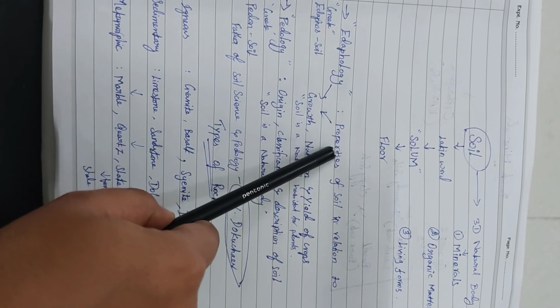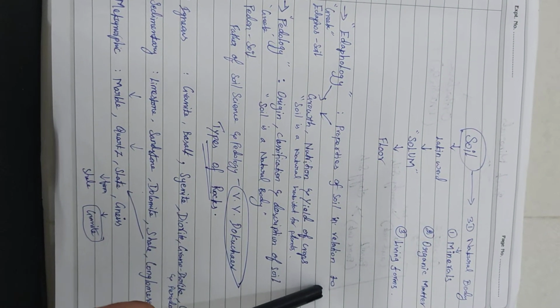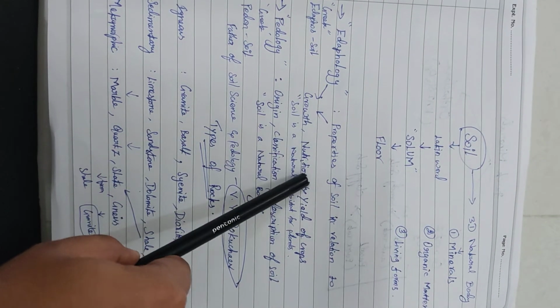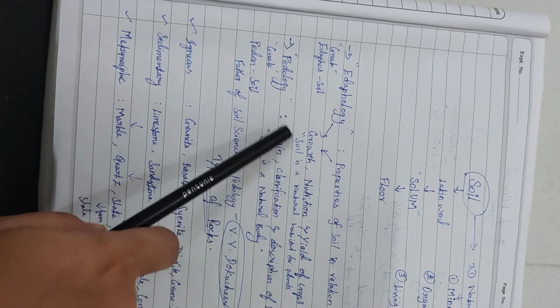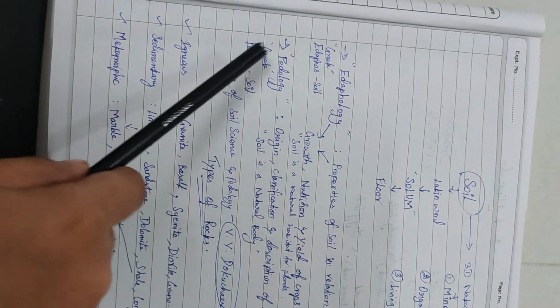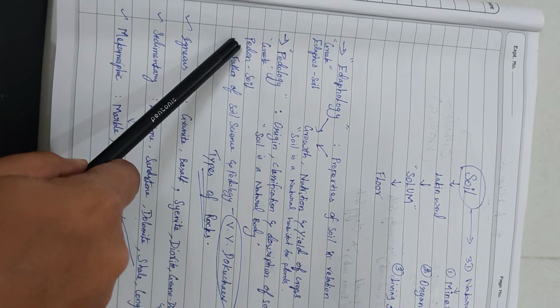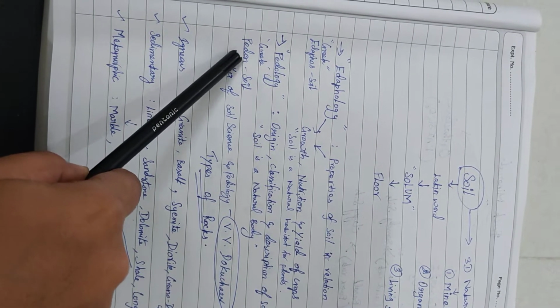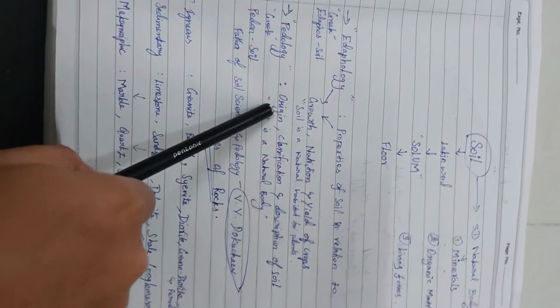Edaphology is the study of properties of soil in relation to the growth, nutrition and yield of crops. According to edaphology, soil is a natural habitat for plants. There is another terminology called pedology. Again, it's a Greek word derived from pedon, which also means soil.